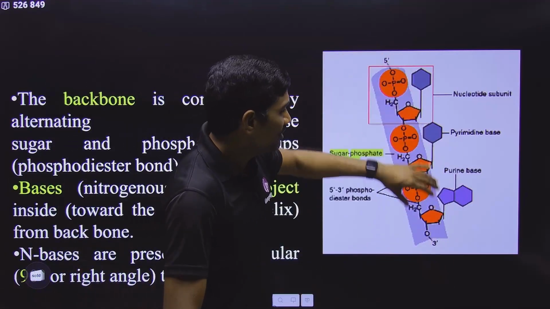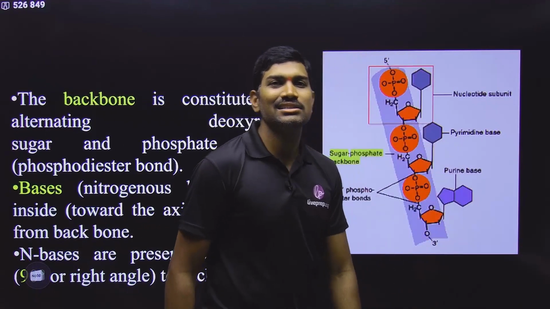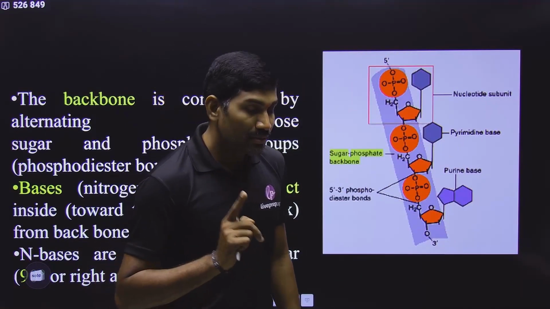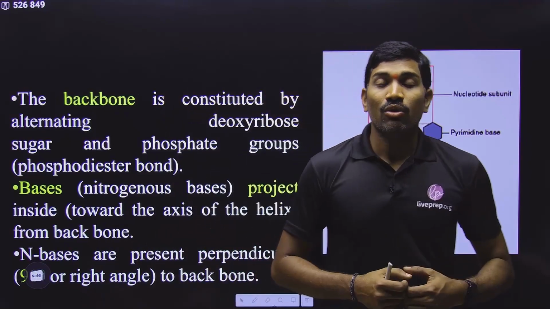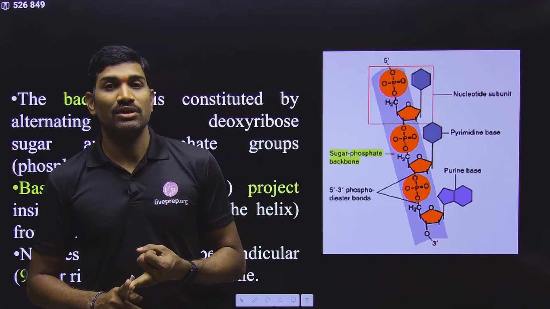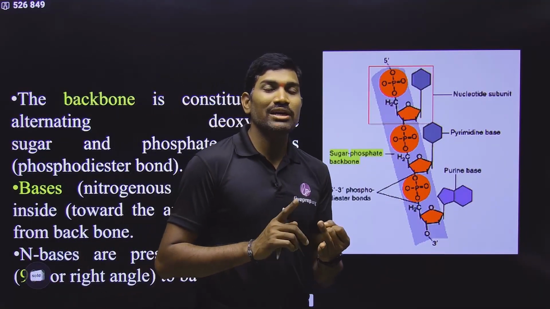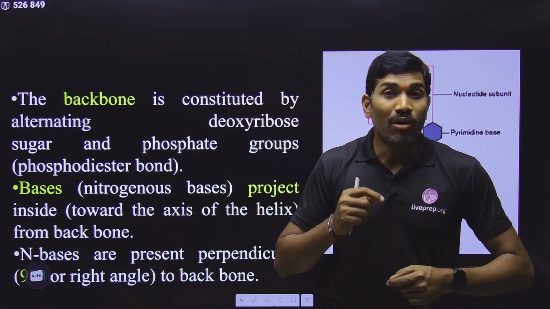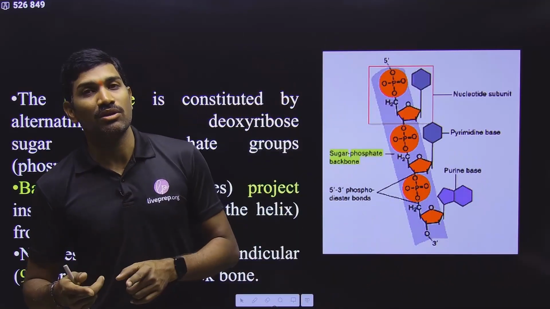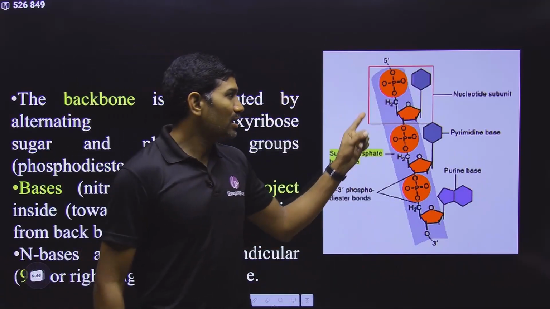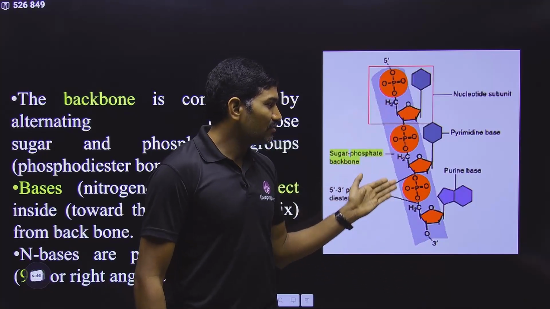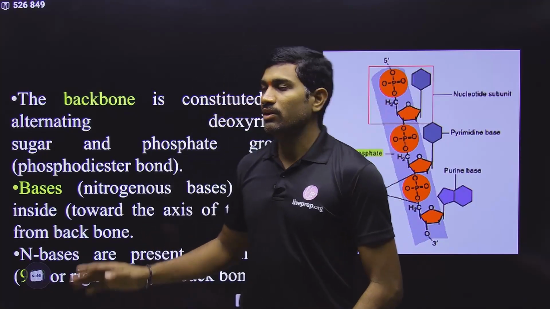And in this particular one, if you observe each strand or each chain, there is a backbone. So what forms the backbone? For the backbone, there are two questions. What are the molecules that form the backbone? It is the sugar and phosphate. If they ask about molecules, you need to write sugar and phosphate. What is the bond that makes the backbone? If they ask about the bond, you need to write phosphodiester bond. So which one exactly are they asking? Molecules, if they ask: phosphate and sugar alternately. Bond, if they ask: it is the phosphodiester bond. In this way it forms the backbone.